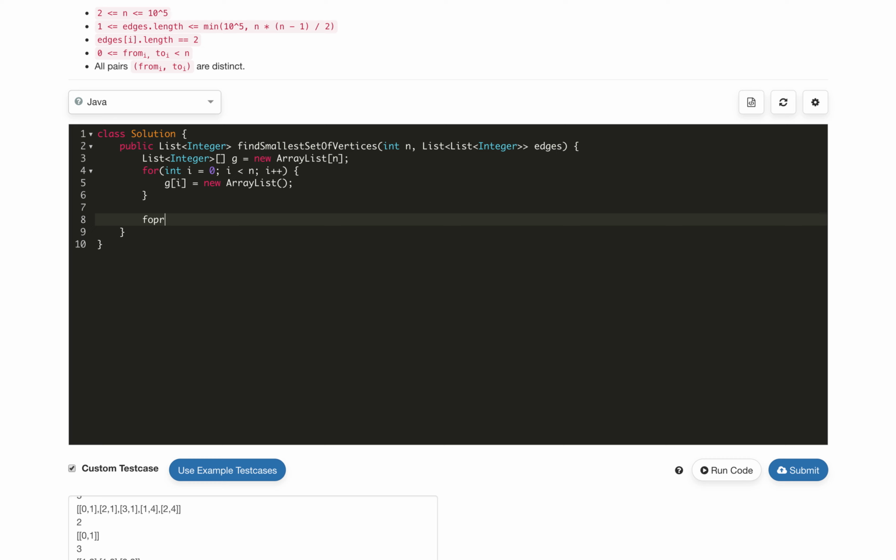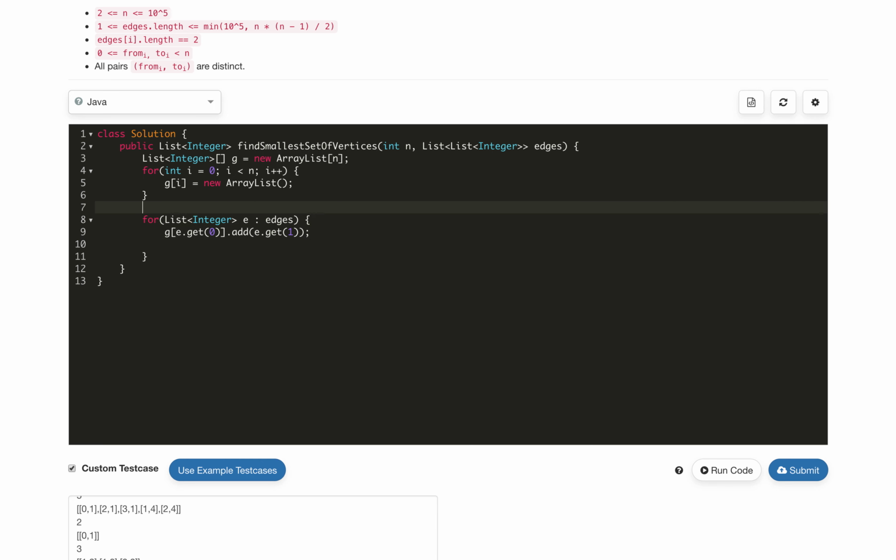Once we are done with this, we will iterate over all the edges, let's represent each with e, for edge e in edges, as a pair. Then we will add this pair into our graph. So g of e dot get 0, we will get a list of integers, then we add e dot get 1, the destination vertex. And similarly we will update the in degree.